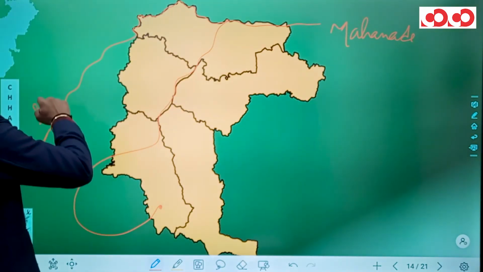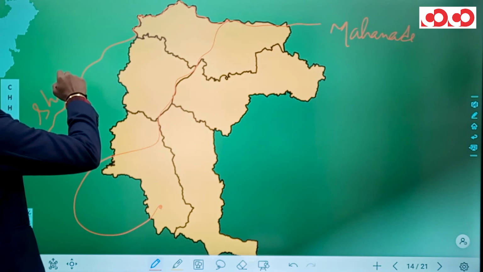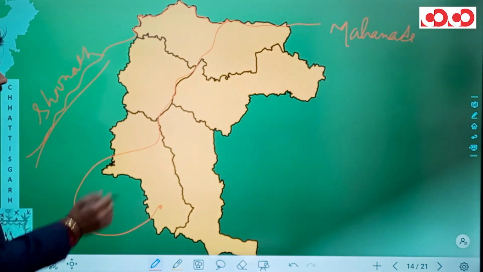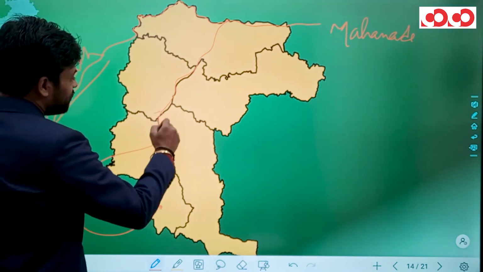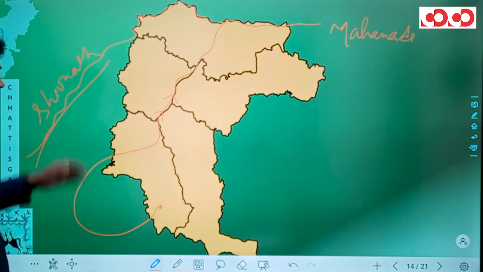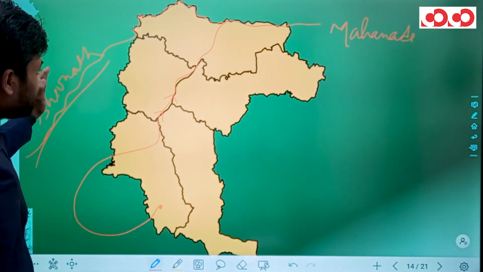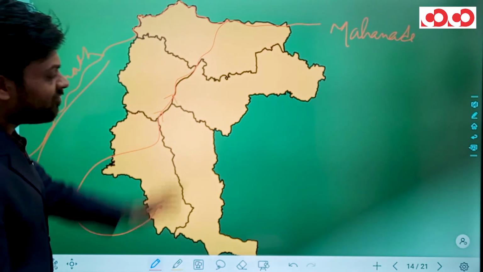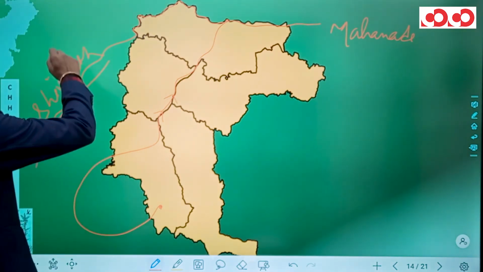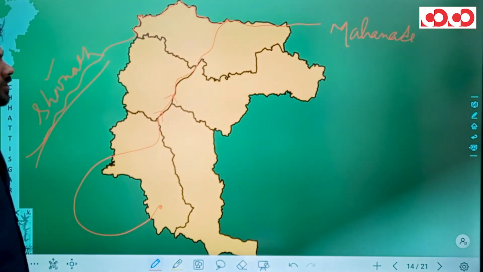This is river Shivnath. Now if we analyze the flow of Mahanadi, we can say that Shivnath is meeting the left bank of Mahanadi, and hence river Shivnath would be the left bank tributary.